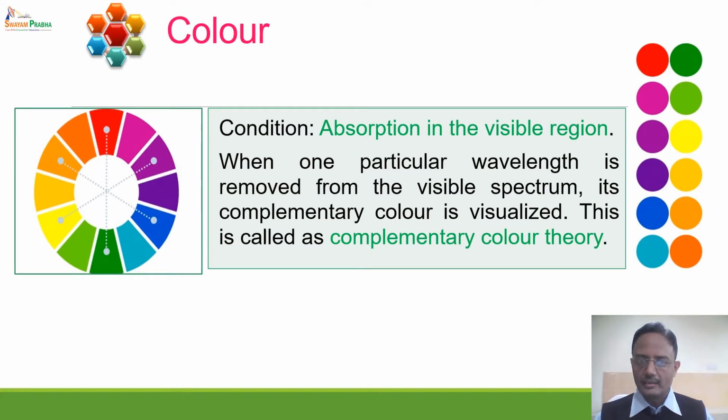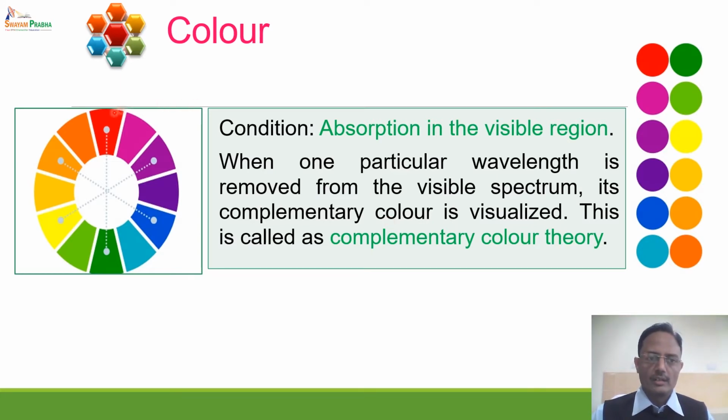It says that if any compound or any substance absorbs in the visible region of the spectrum, then it will appear colored, and the color which appears will be the complementary color of the one which is absorbed by that substance.